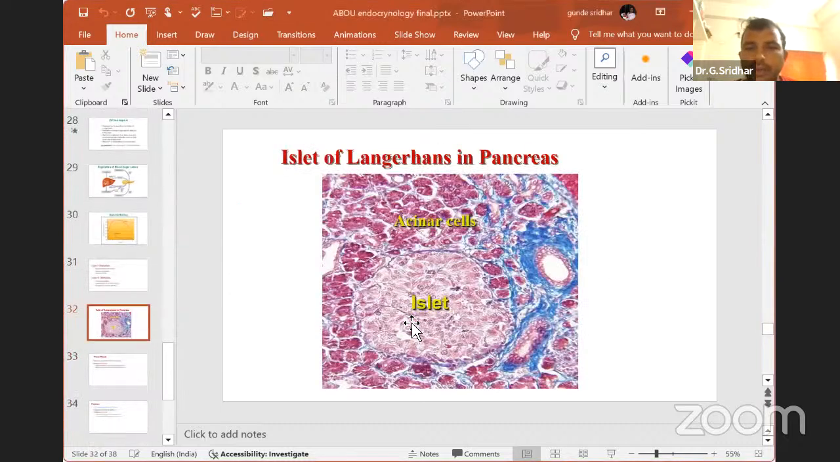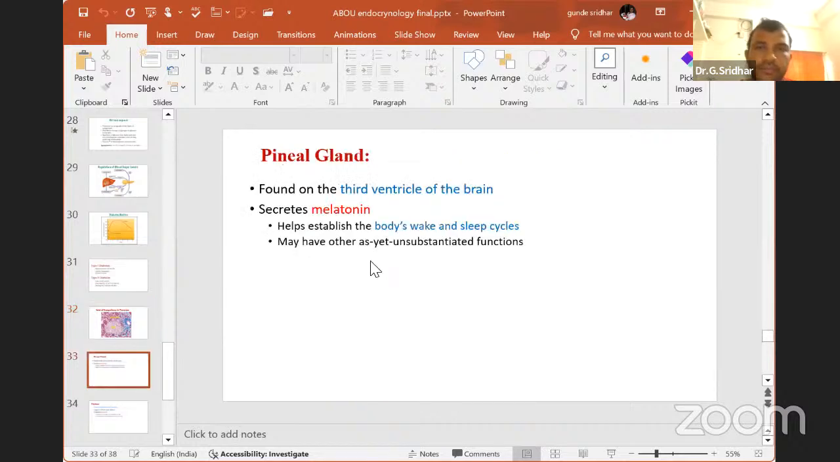Then, what is the histology of the pancreas? You can see here the islets of Langerhans, and in between you find different types of cells. This cell you can call an interstitial cell. Then they will release the hormone. Then the pineal gland. There is one more gland in our body which releases different types of